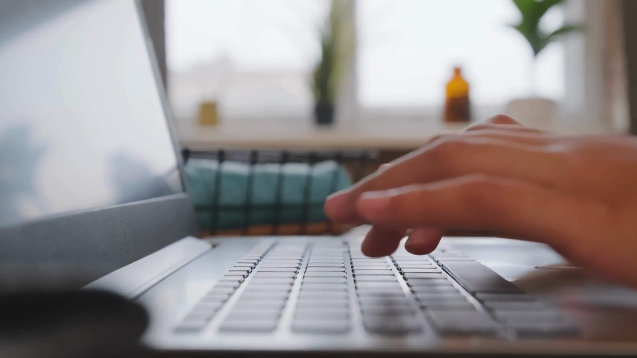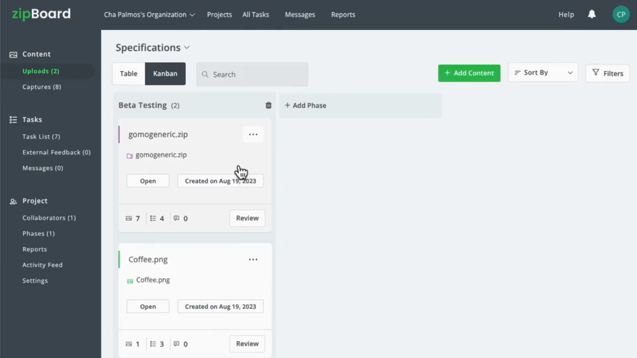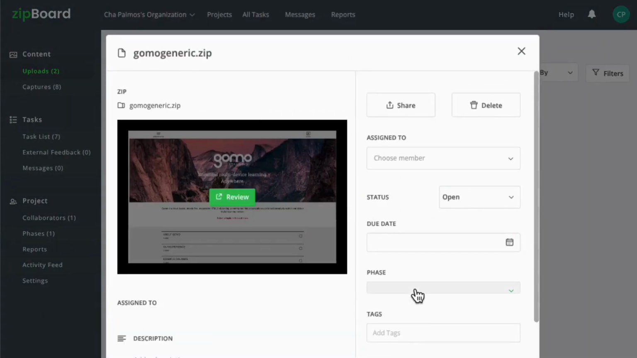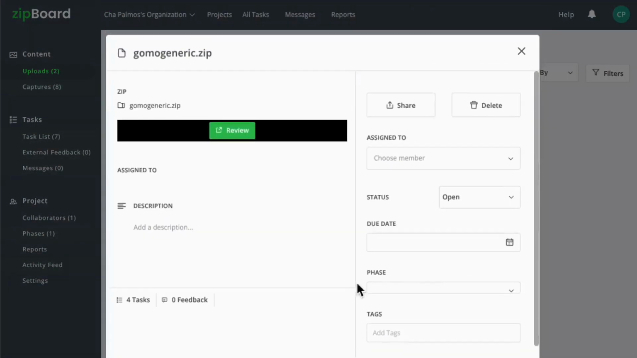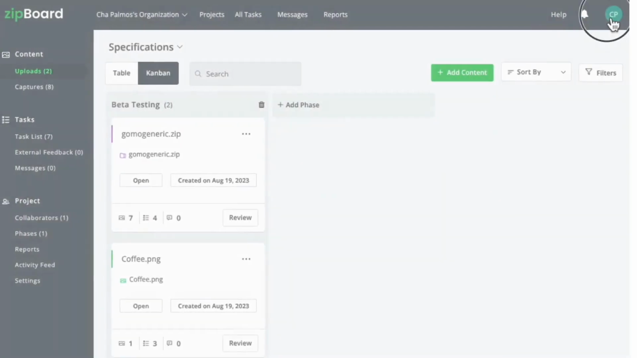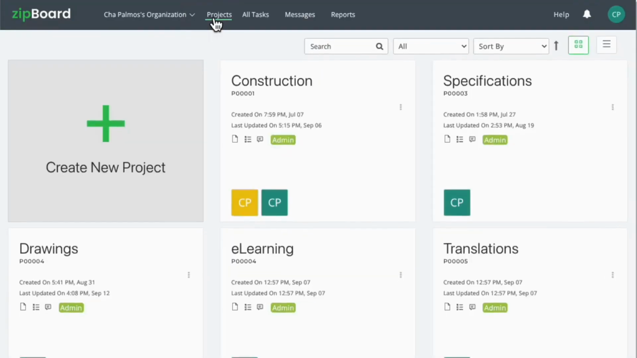Now let's talk about the admin. Admin plays a pivotal role in defining project workflows. Admins have the authority to set up project phases, define statuses, integrate third-party tools, create tags, and even establish custom stamps. While admins can't handle billing and member management like super admins, they do get access to all projects and